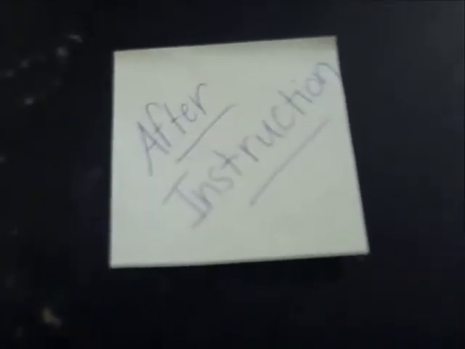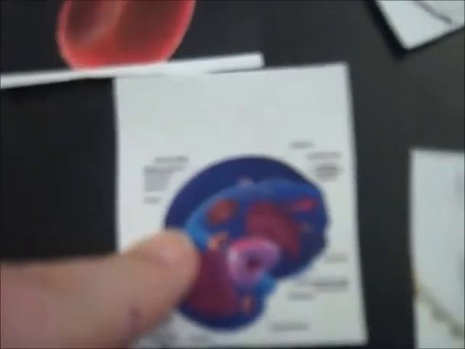Okay, so after instruction, we separated our pictures into cells, tissues, organs, and organ systems. Let's start by looking at cells. We have a neuron, chromosome, DNA, cell, red blood cell, just another cell, more neurons, more animal cells, and an atom.